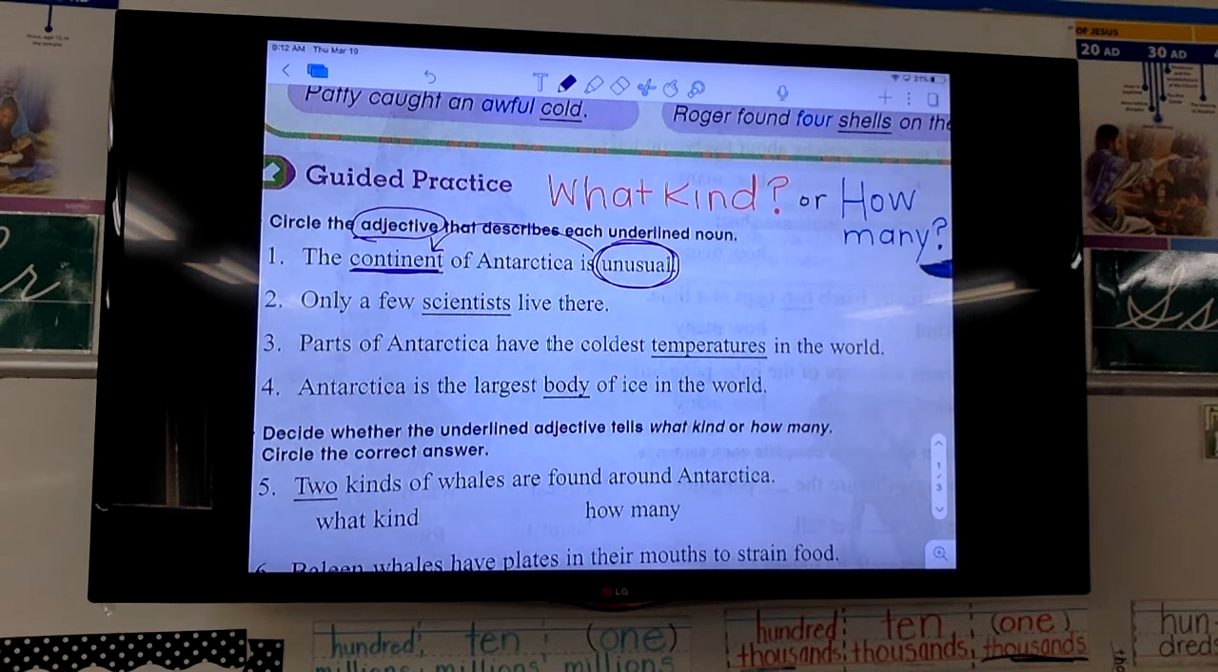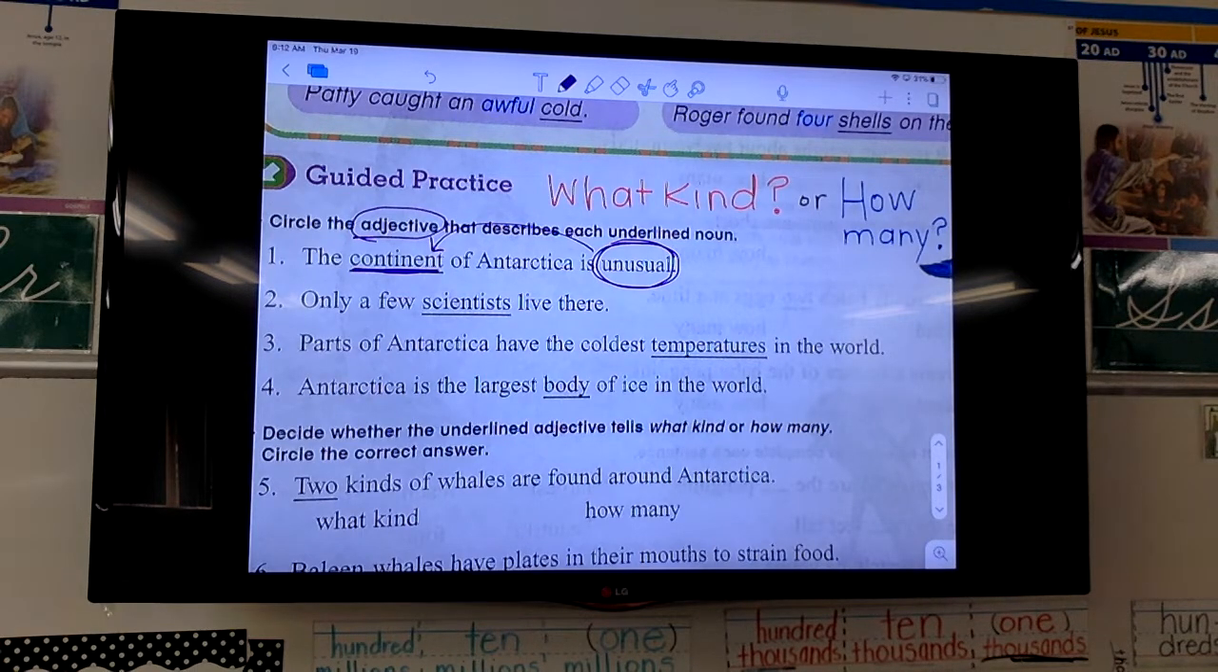Let's look at number 2. Only a few scientists live there. All right, they told us our noun, scientists. Now, is it telling us what kind of scientists or how many scientists? Look at it for a second.